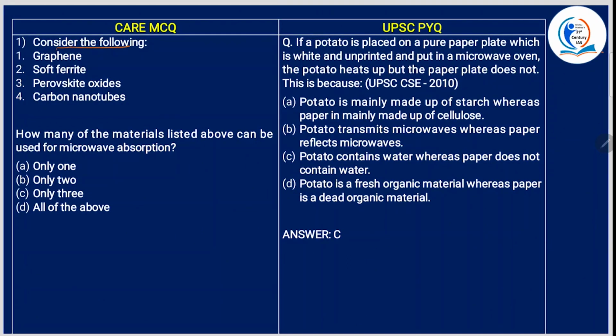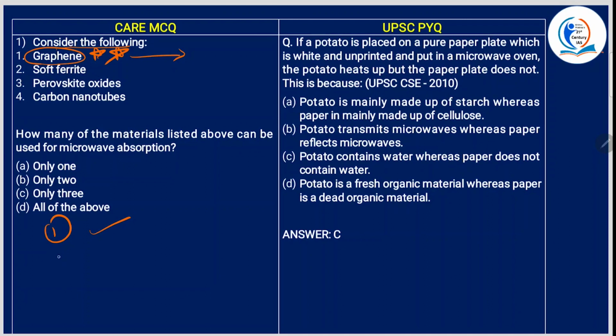Consider the following. Graphene. See, this graphene is altogether a very important theme. Okay, now we'll see some basics about graphene before we solve this question. Okay, see, graphene is an allotrope of carbon. Now, what is allotrope? Same chemical structure, but the physical form will be different. Okay, so that is an allotrope, and graphene is an allotrope of carbon. It is one atom thick planar sheet of carbon atoms that are densely packed in a honeycomb crystal lattice.